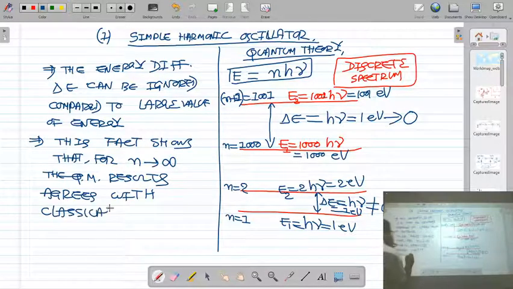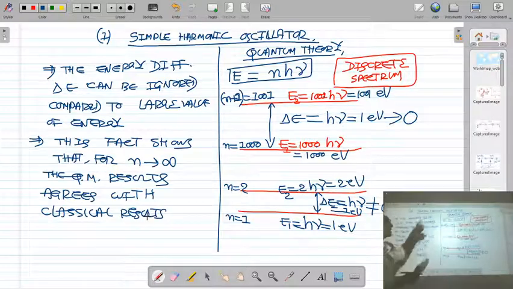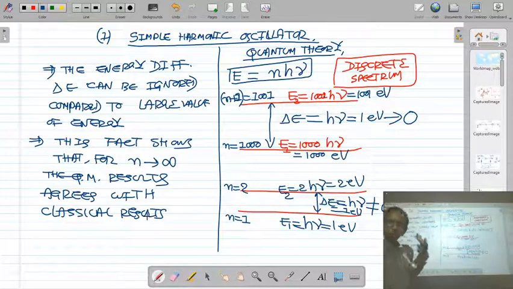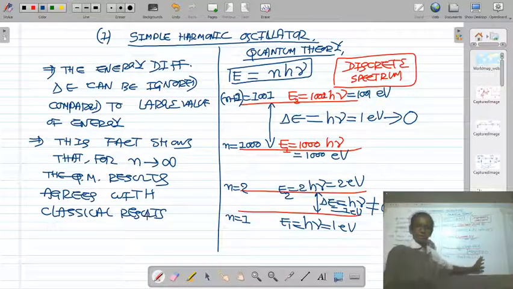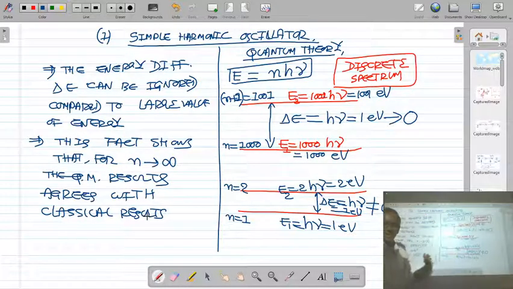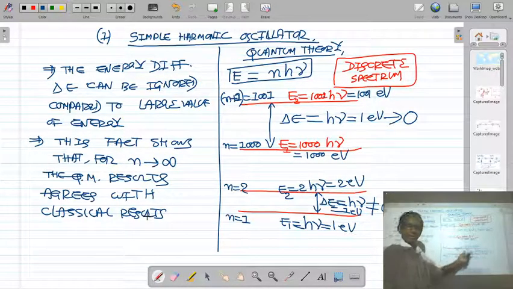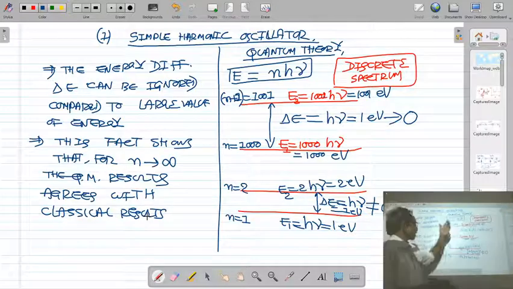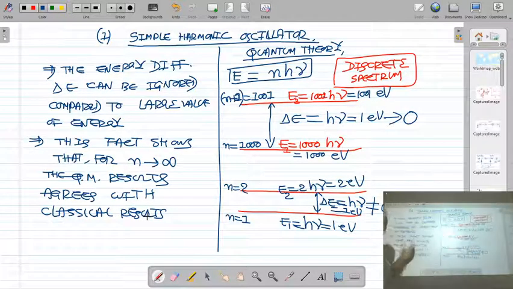So I gave you an example of harmonic oscillator, that for small quantum number the results of classical theory and quantum theory are not matching, they are not agreeing with each other. But in the limit of higher quantum number, the results of quantum theory agree or coincide with the results of classical theory.